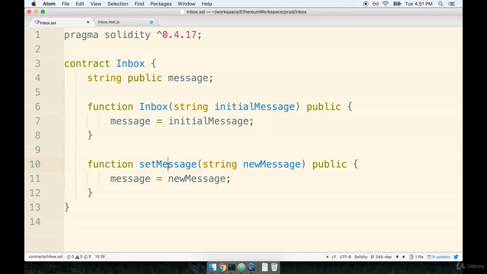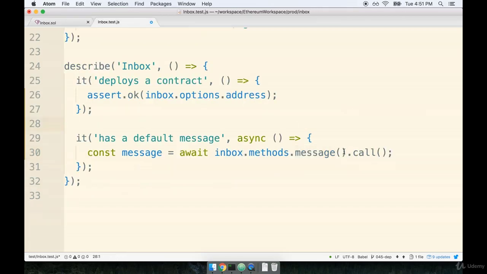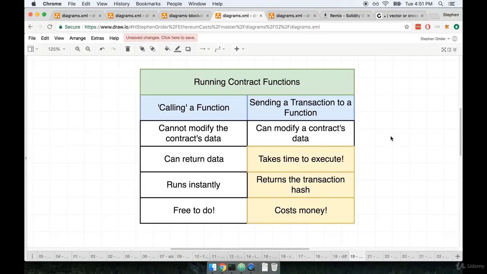However, if you look over at setMessage right here, this one does require an argument. So if we are trying to call a function that requires some arguments, we would pass those arguments into this first set of parentheses. The second set of parentheses are used to customize the transaction that we are attempting to send out to the network. So if this was actually us attempting to send a transaction, we might pass in an object that specifies exactly who is going to pay for this transaction and how much gas to use. And remember, when I say send, I'm talking about whenever we want to modify a contract's data.